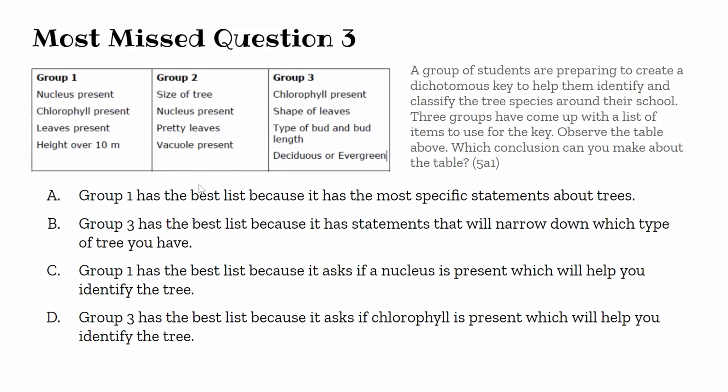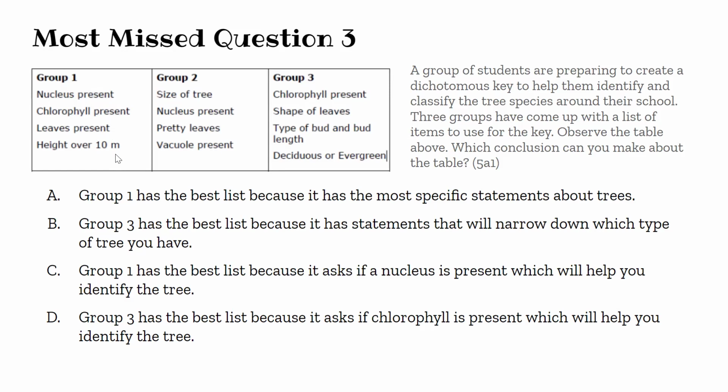So here, now what do you see? Something may be pretty for you, but not be pretty for somebody else. So that could not be the dichotomous key. Chlorophyll present, shape of the leaves. Yes, that makes more sense. What about this one? The nucleus present, chlorophyll present, leaves present, but height over 10 meters.